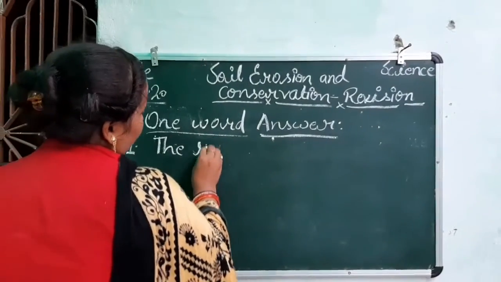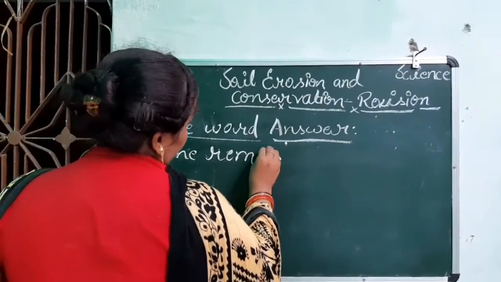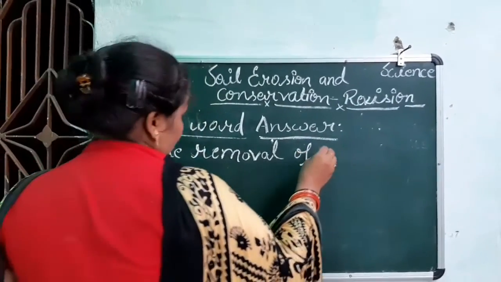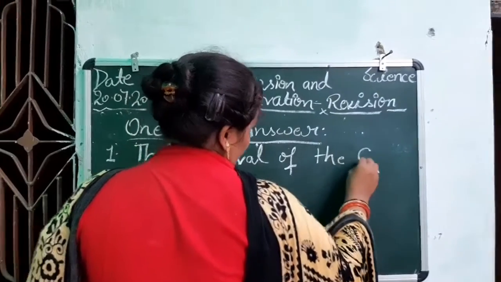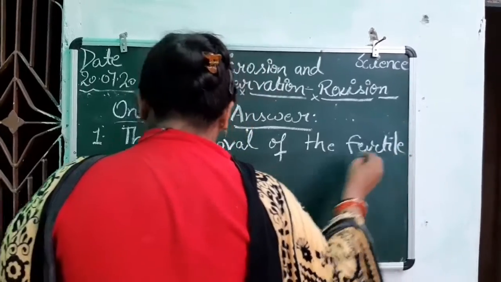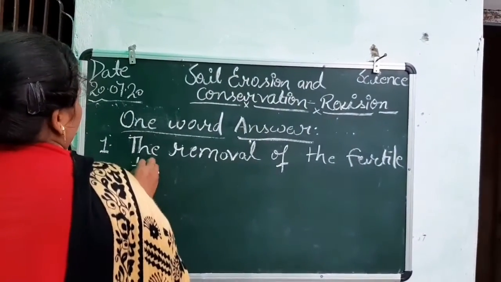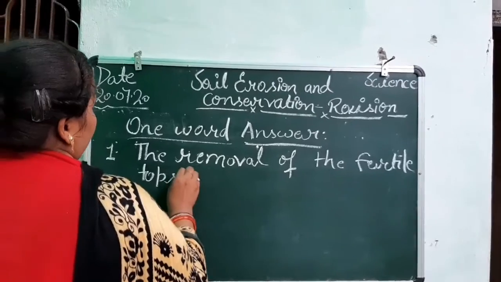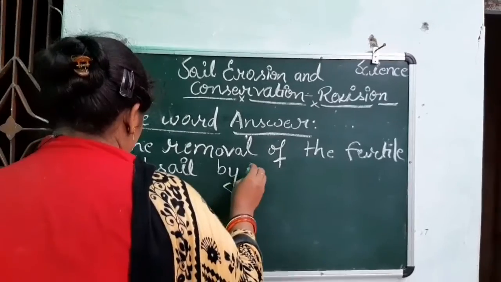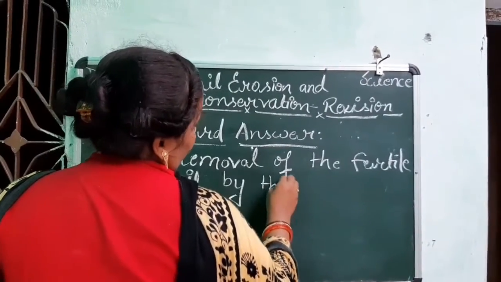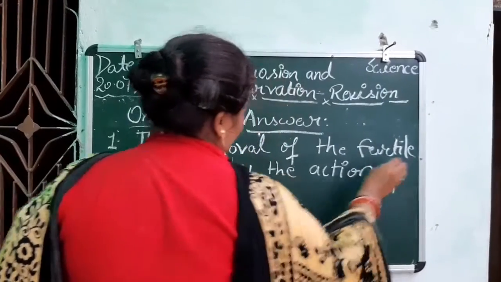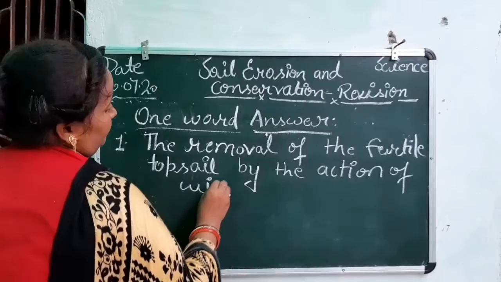So the removal of fertile topsoil by the action of wind and water.